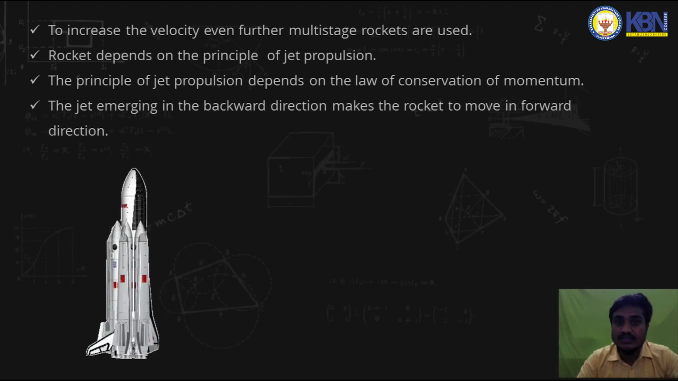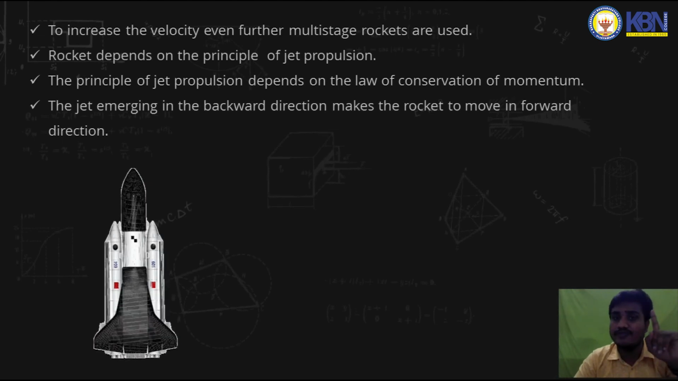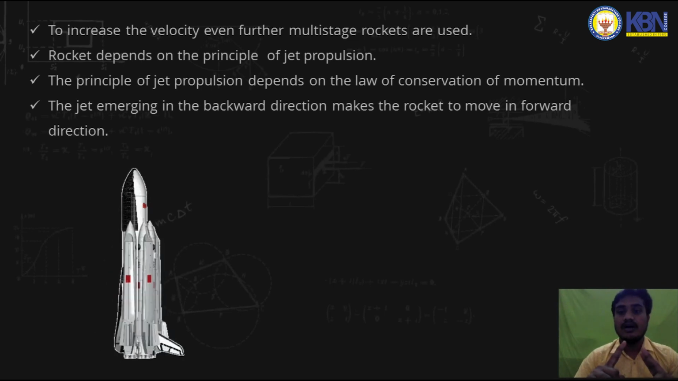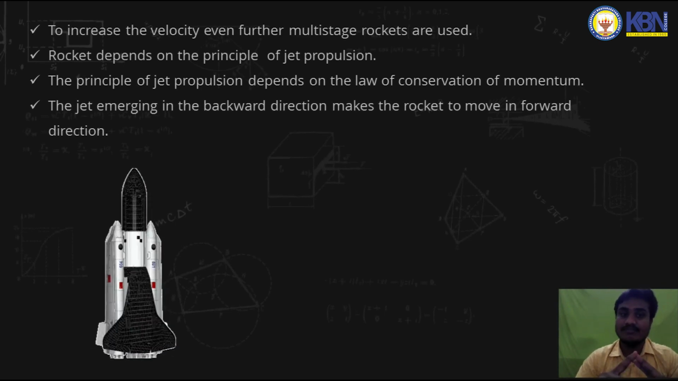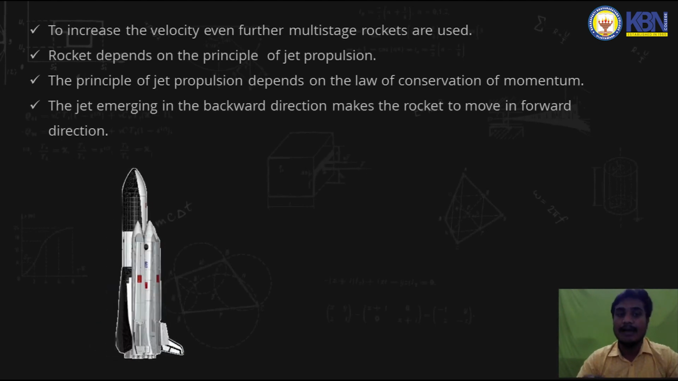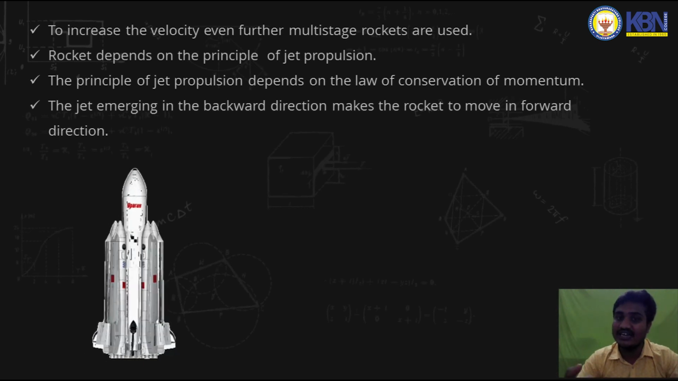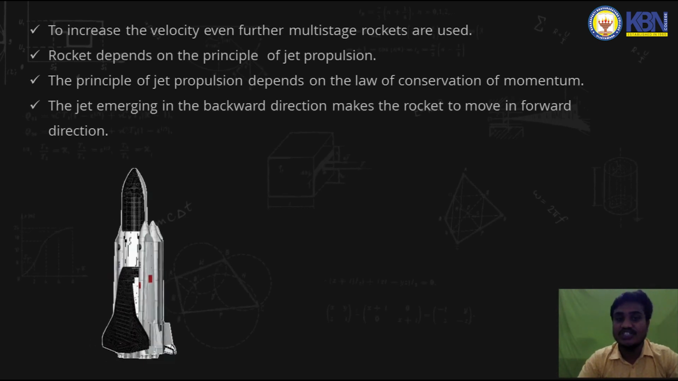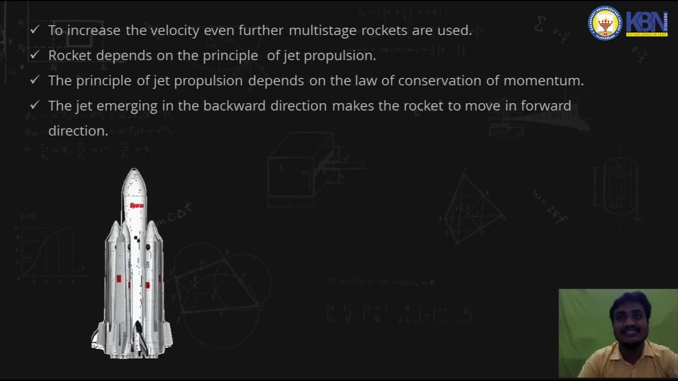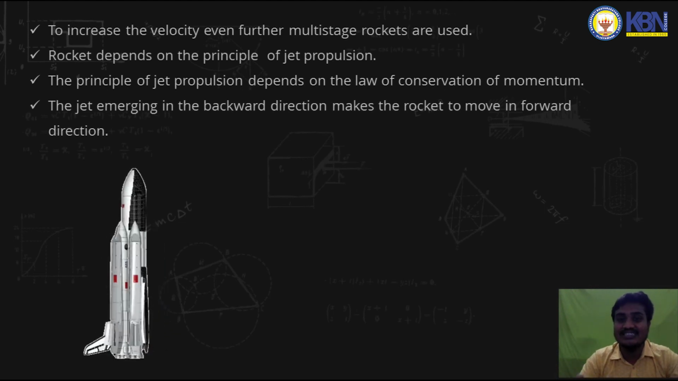You can see there are three terms interlinked. The rocket works on the principle of jet propulsion, and jet propulsion works on the principle of the law of conservation of momentum. The law of conservation of momentum states that the jet emerging in the backward direction, that is, the gas coming from the backward direction of the jet, will make the rocket move in the forward direction. This is what the jet propulsion principle states.